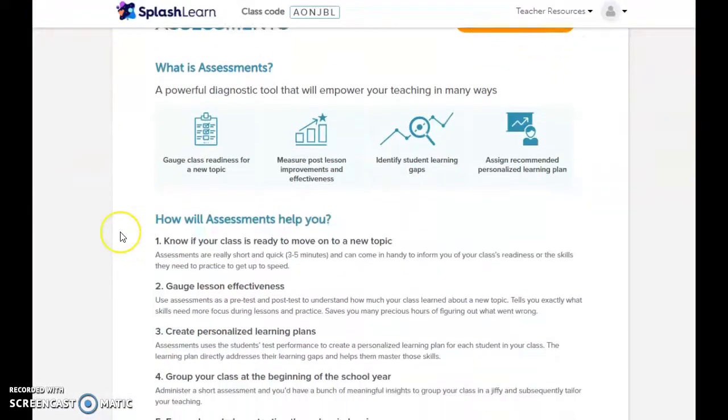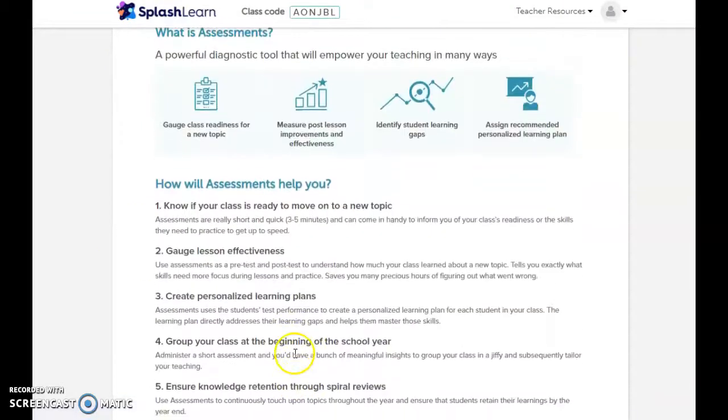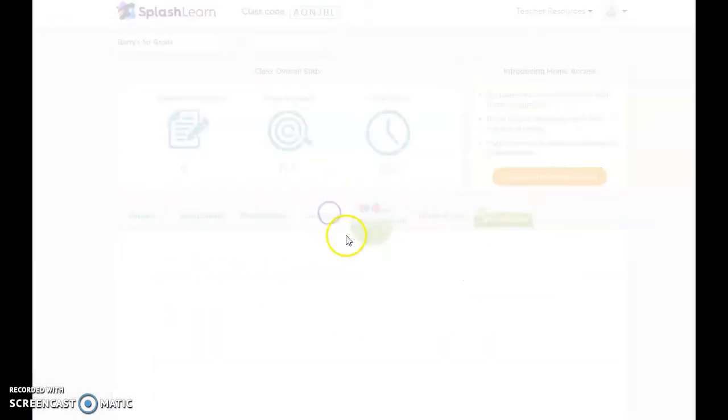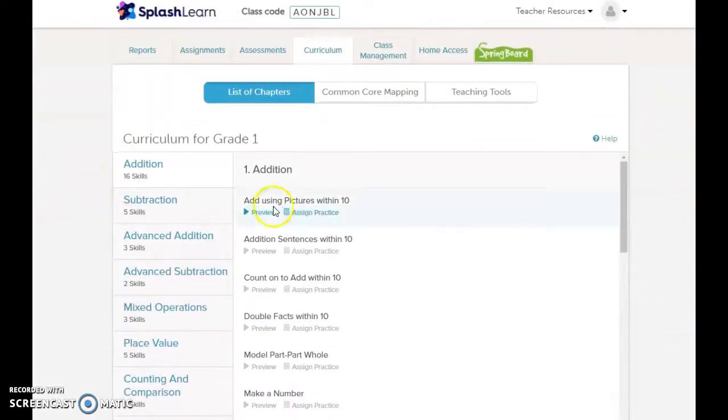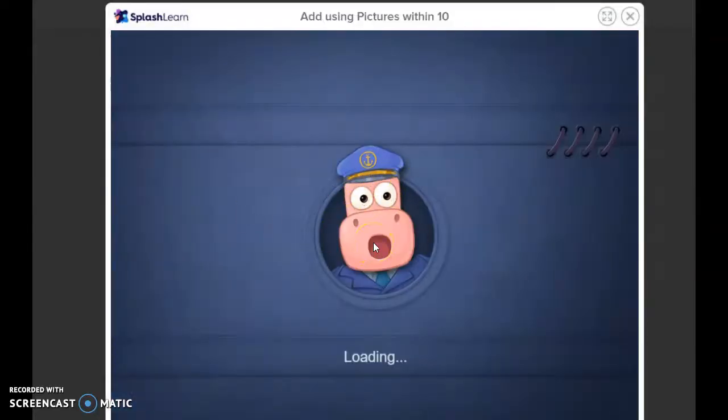There's assessments you can give. I can choose to assess my class if I want to. Curriculum. You can preview it to see what it's going to look like.